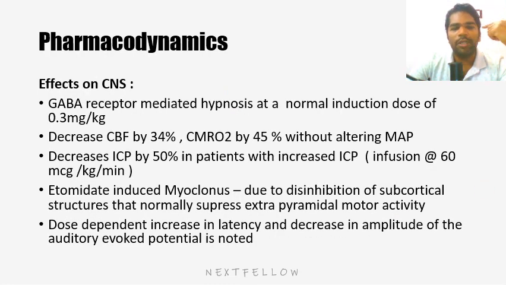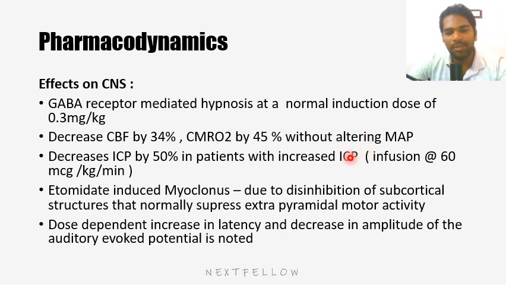Now coming on to pharmacodynamics. In the central nervous system, it acts on the GABA receptor, that we know. It produces hypnosis at a normal induction dose of 0.3 mg per kg, but the range is 0.2 to 0.6 mg per kg. It causes a decrease in cerebral blood flow by 34% and a decrease in cerebral oxygen requirement, that is CMRO2, by 45%, without altering the mean arterial pressure.